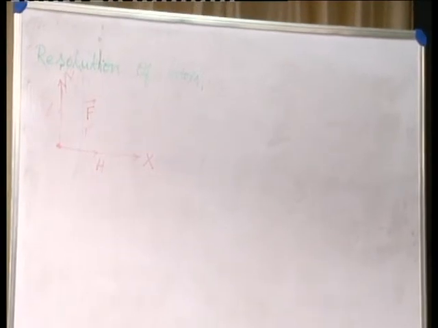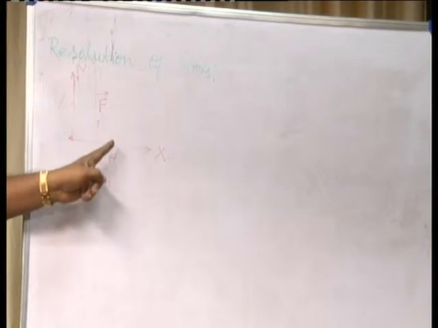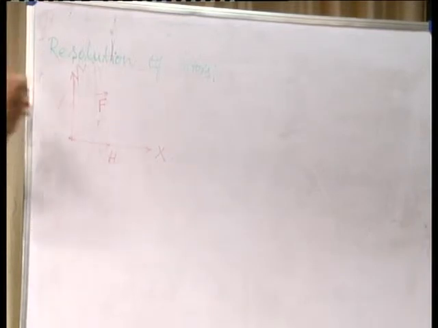This concept of splitting a single vector into its horizontal and vertical components, we call resolution of vectors. We have a mathematical proof of this. You can expect a question in the examination like: define resolution of vectors and write down the expressions for the horizontal and vertical components of a vector inclined at an angle theta with the horizontal x axis.